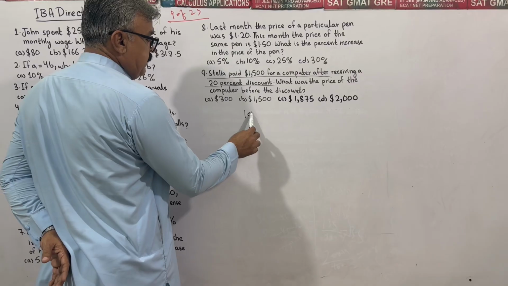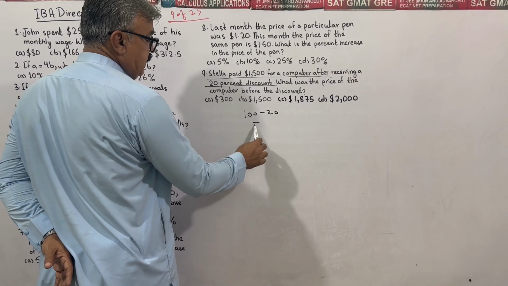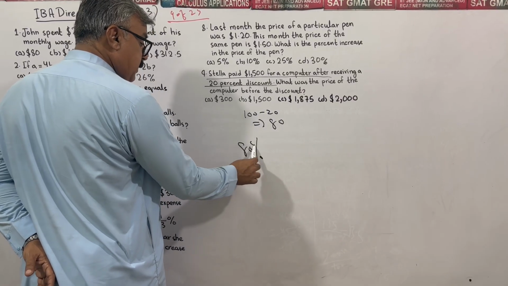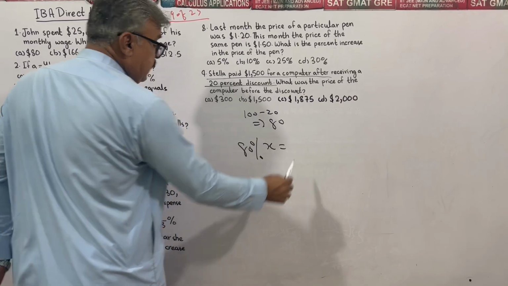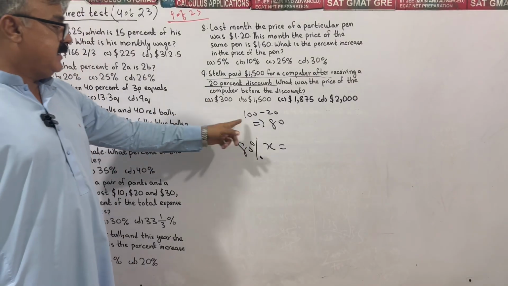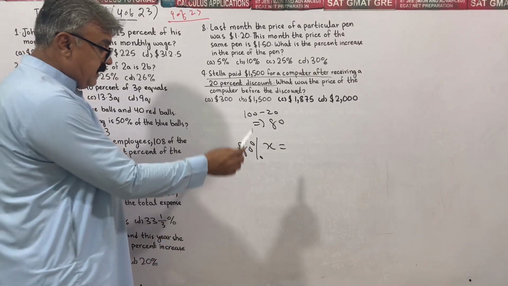The price is normally 100%. We have obtained a discount of 20%. 100 minus 20 is 80, which means we paid 80% of the written price.